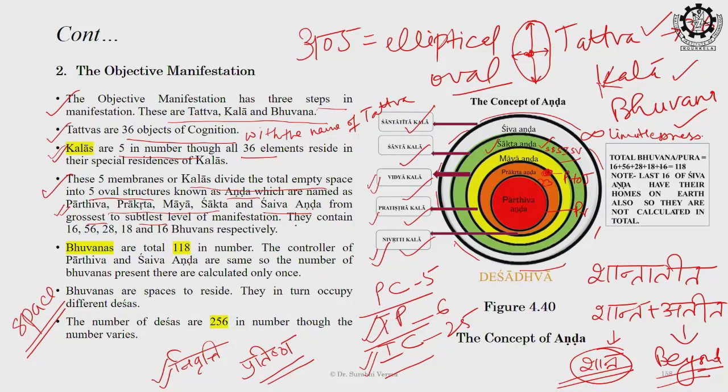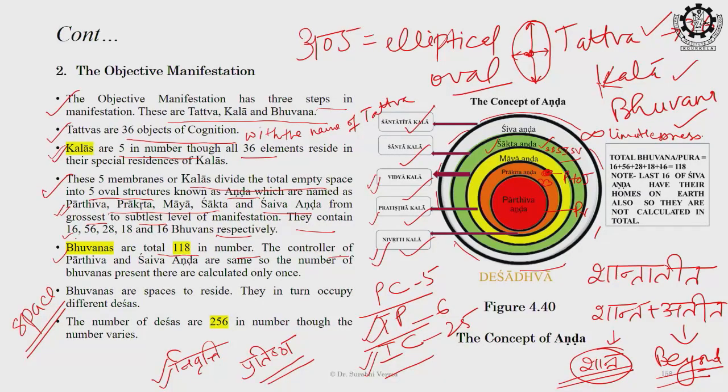level. They contain bhuvanas. Now the number of bhuvanas is 16 first, then 56, then 28, then 18, then 16 again respectively. So in a proper sequence, the bhuvanas are arranged within the anda. Bhuvanas are total 118 in number.